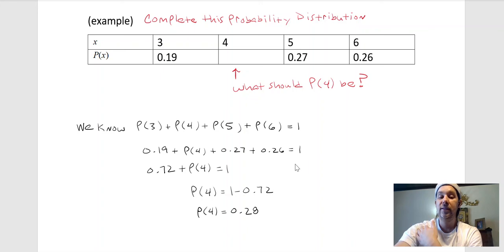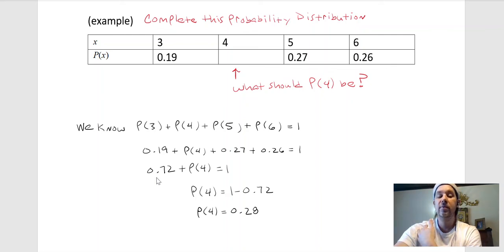And I know some of these values. I know that the probability of a 3 is 0.19. I don't know the probability of a 4, so I'm going to just leave that as is. The probability of a 5 is 0.27, and the probability of a 6 is 0.26, but that has to add to 1. So next thing I did is I got these numbers, 0.19, 0.27, 0.26. I added them together, and they make 0.72.